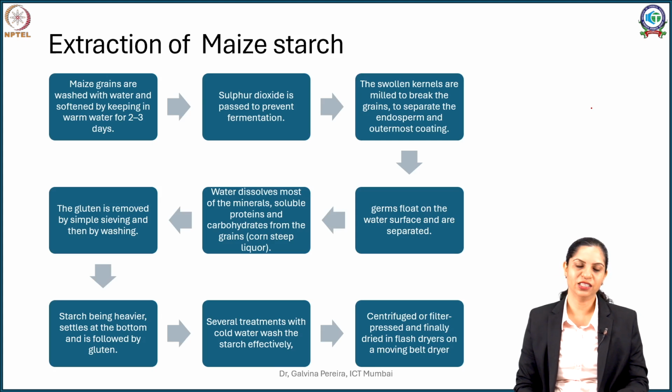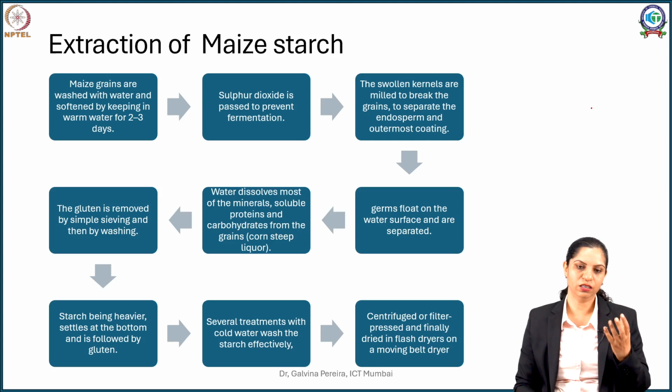In some cases about 0.2% of sulfurous acid is added to the water itself to give similar results. This prevents the starch present in the corn from fermenting.